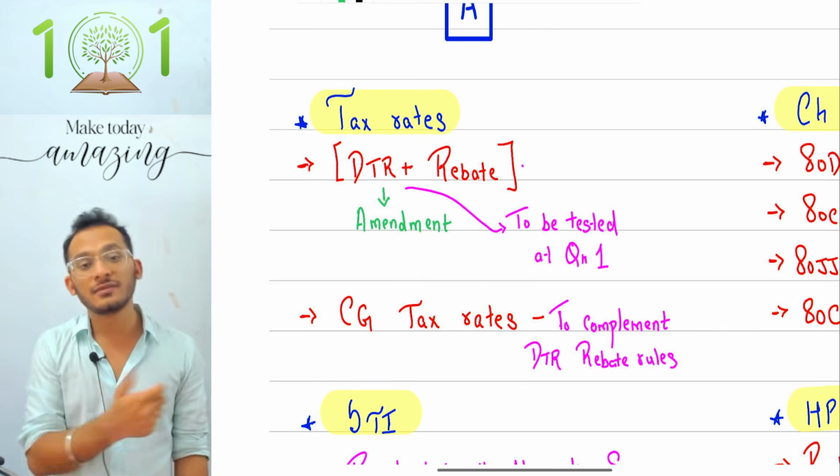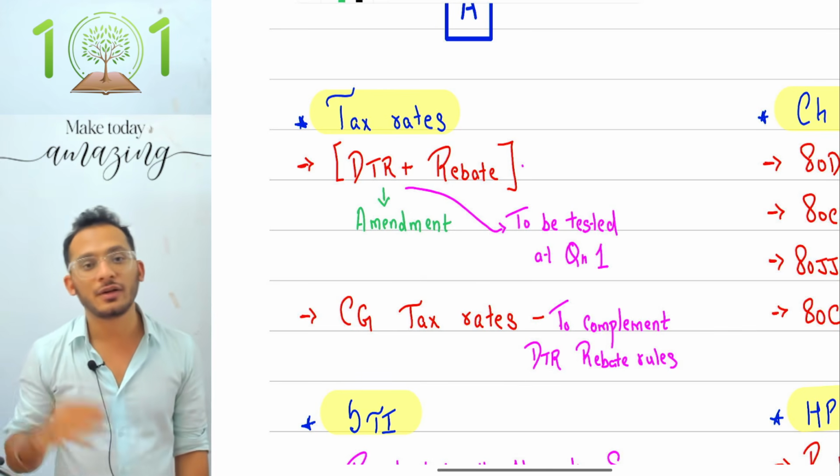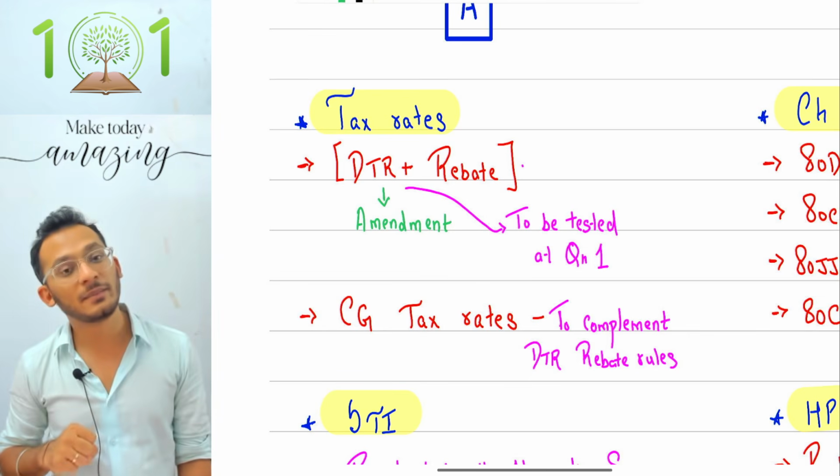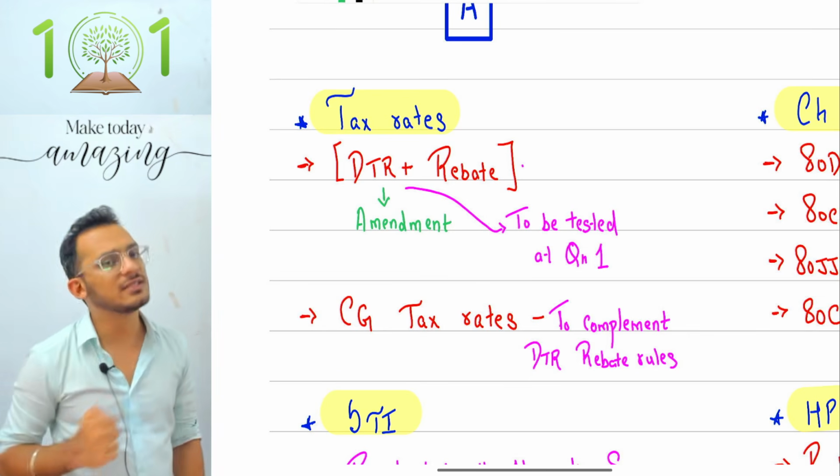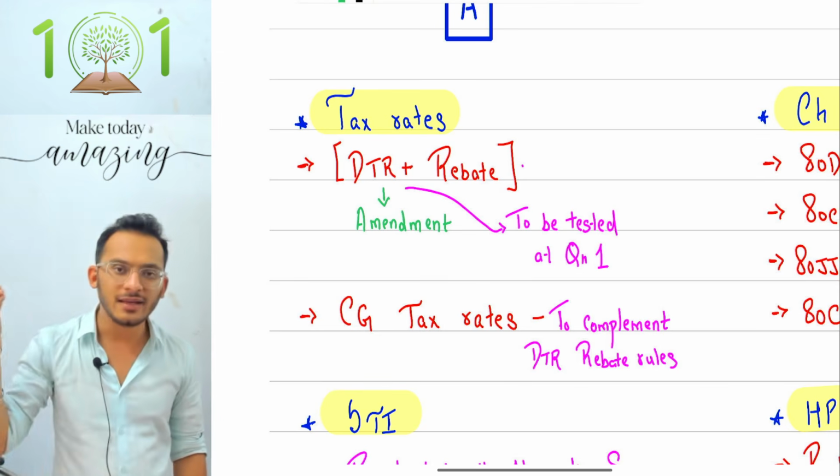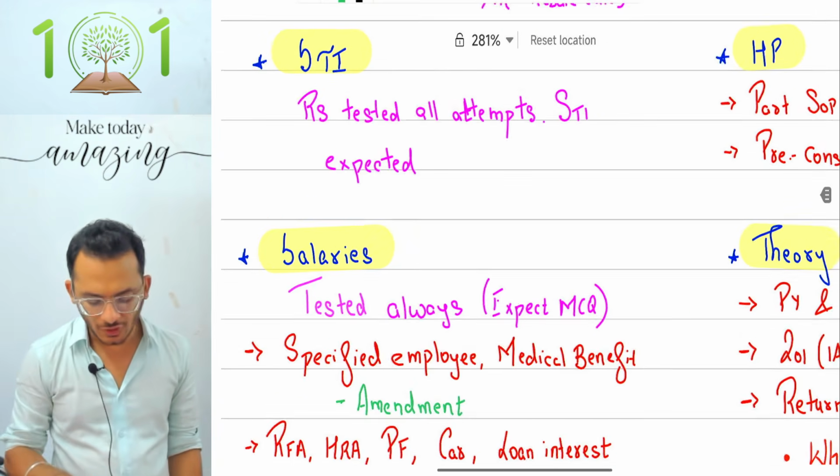And then the purples will come and tell you why am I feeling this is important. I would say that this is important because it may be clarified at question number 1. Compulsory question may ask a question relating to DTRs and rebates. That is why it is important. You will see the same logic working on everything.